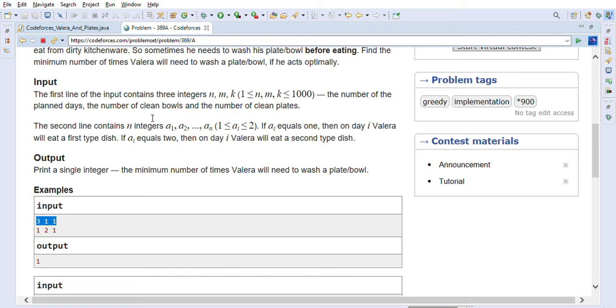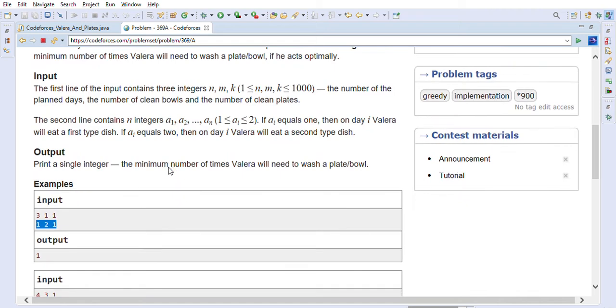And the second line that is given to us is what type of dish he will eat on that day. For example, on the first day he will eat the first type of dish, and on the second day he will eat the second type of dish. He has only one or two as choices, since he can only cook two types of dishes, so we will have ones and twos in this line. This is the problem basically, and we have to find out how many times he has to wash, right?